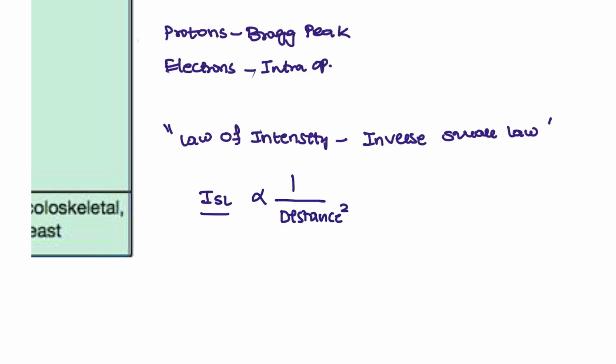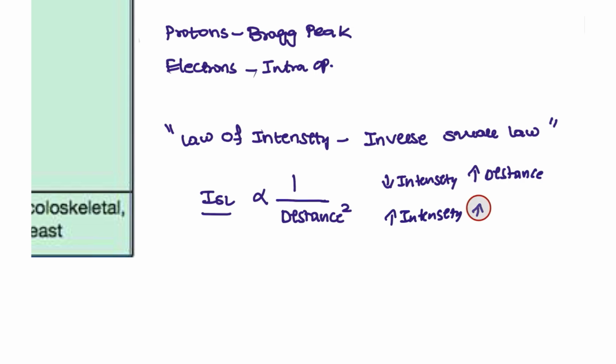So the more the distance, the less the intensity of the radiation. That means the more distance from the radiation source, the lower the intensity, and with less distance, high intensity.